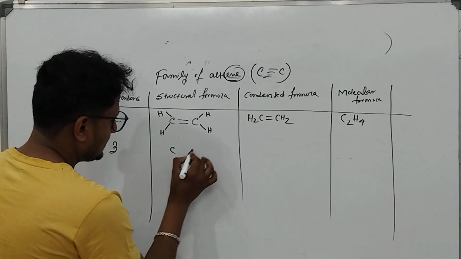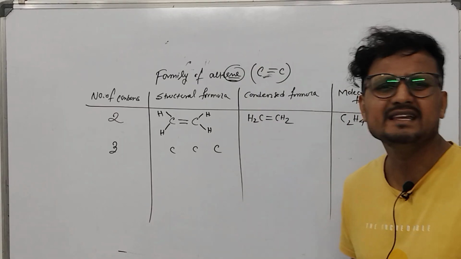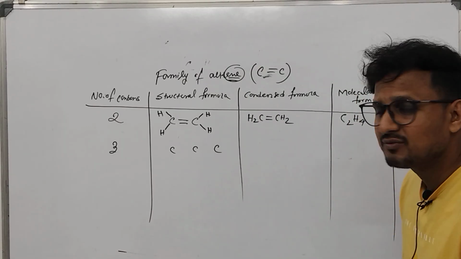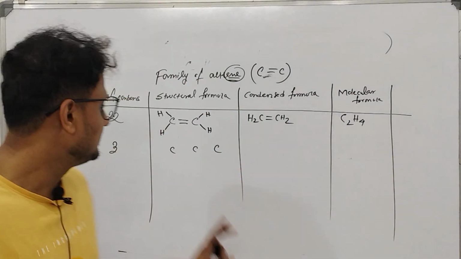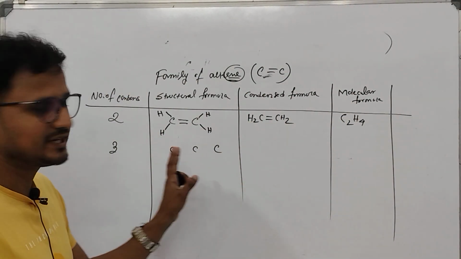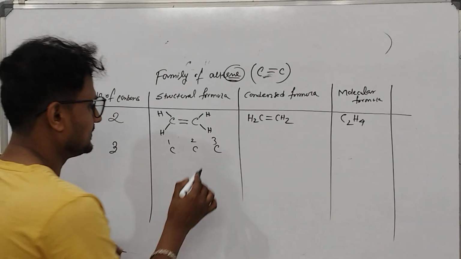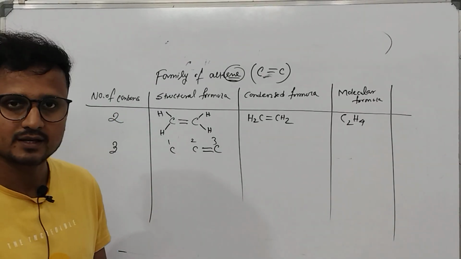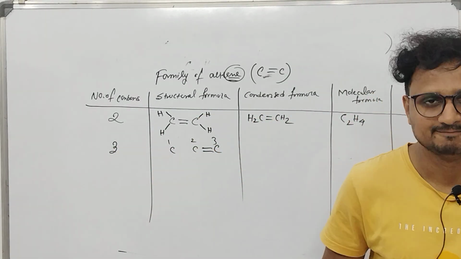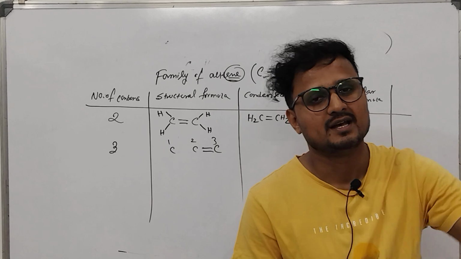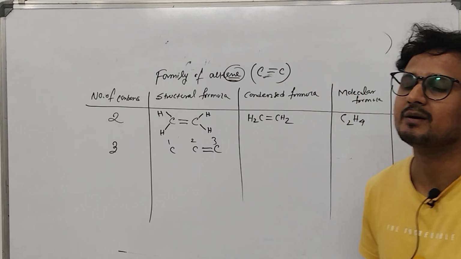If 3 carbon, for the time being, we'll learn many reactions, many structural formula we'll learn. But for the time being, let us put the double bond in one of the terminal carbon. We can number this carbon 1, 2, 3. Now let me tell you, if an organic compound has at least one double bond and other bonds are single bonds, that compound is considered to be an alkene only, a double bonded compound only.